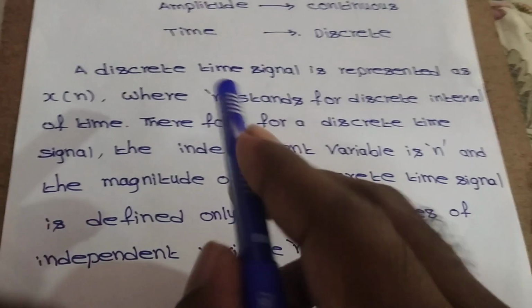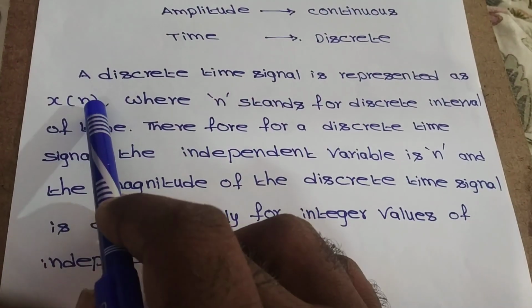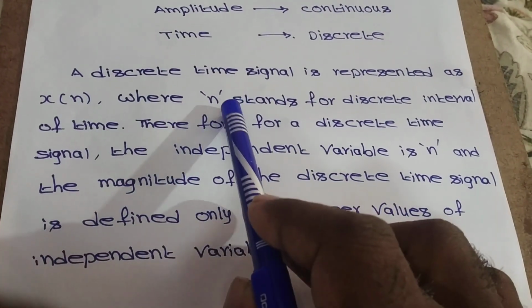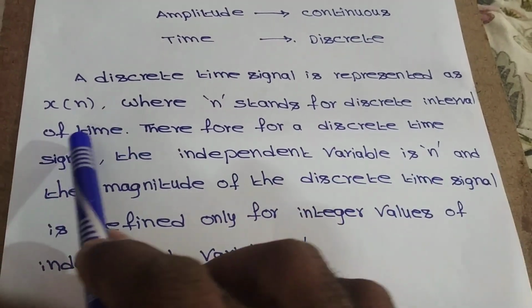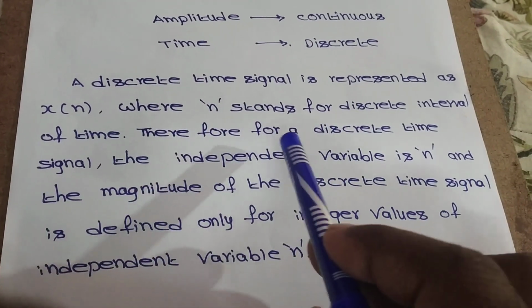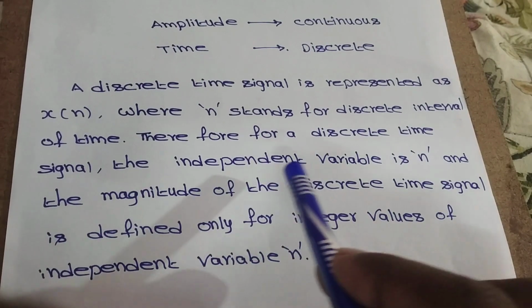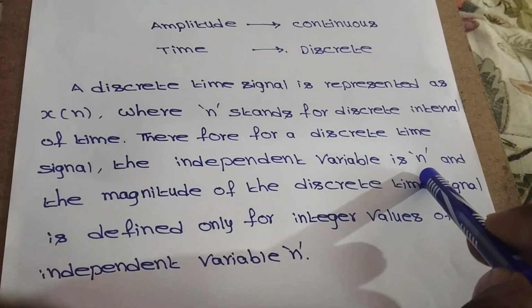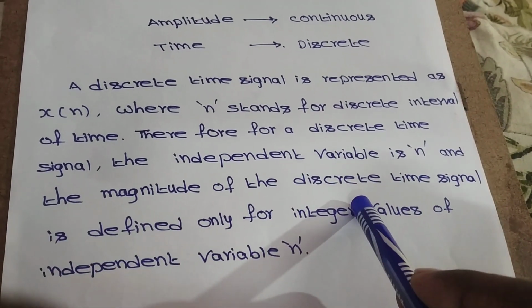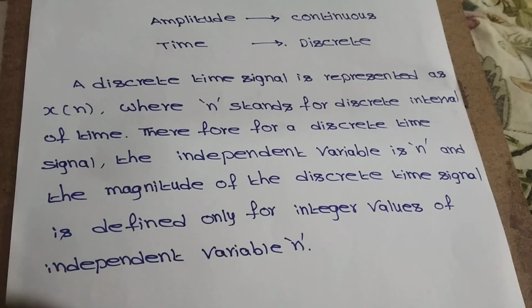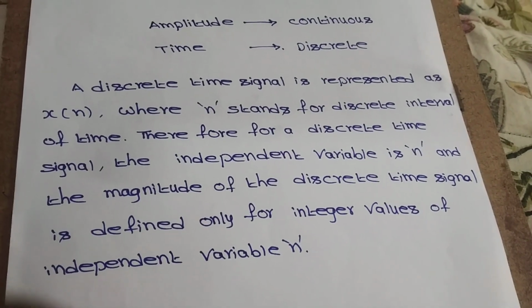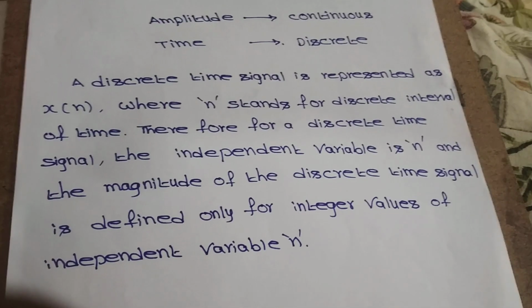A discrete time signal is represented as x of n, where small n stands for discrete intervals of time. Therefore, for a discrete time signal, the independent variable is n, and the magnitude of the discrete time signal is defined only for integer values of the independent variable n. Thank you.